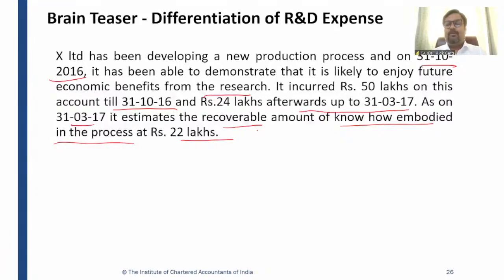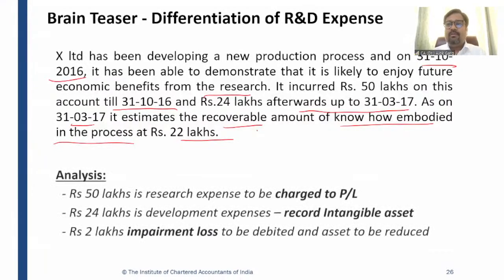So it means up to 31st October 16, it was a research phase. After 31st October, it is a development phase. So whatever amount you have spent till the research phase will go to the P&L. Whatever amount you have spent after research phase will go to the intangible asset. You have to capitalize the intangible asset for that, right?